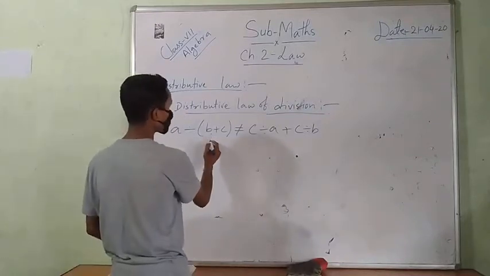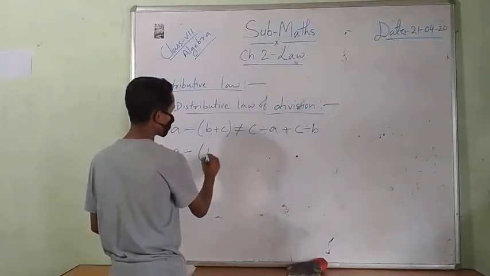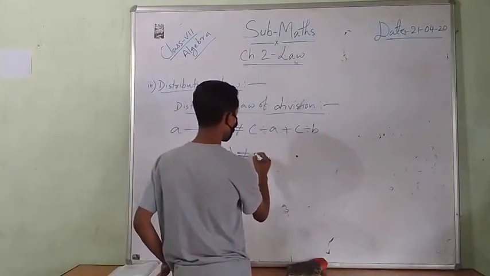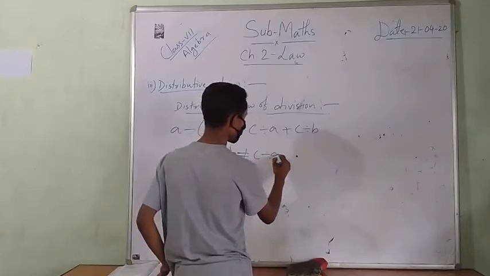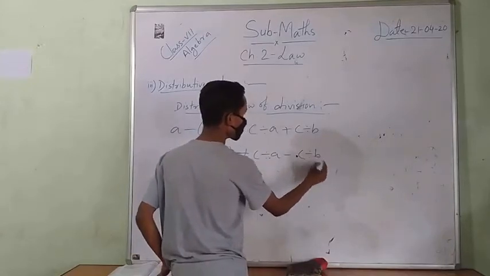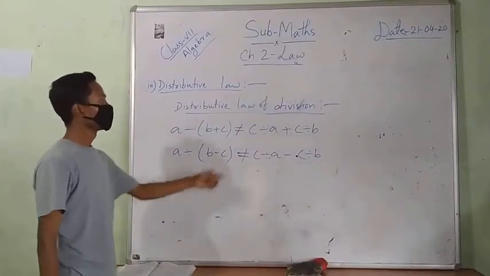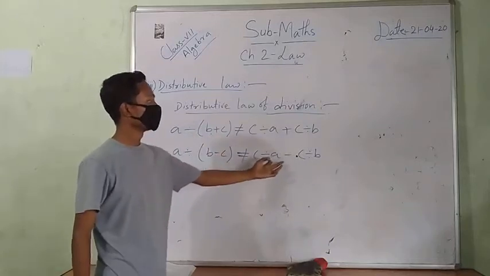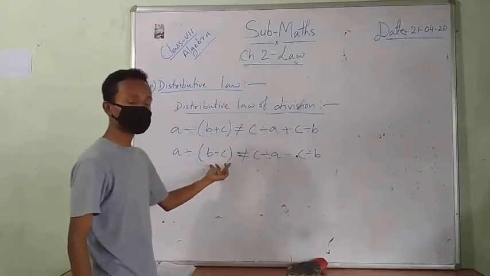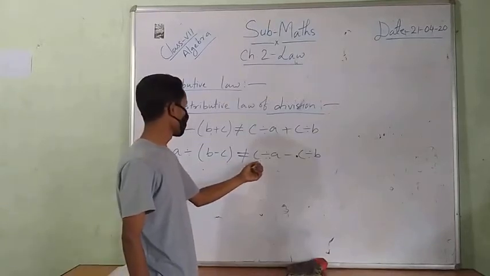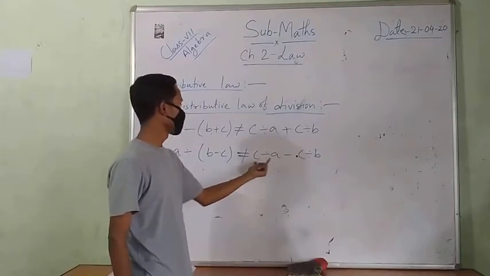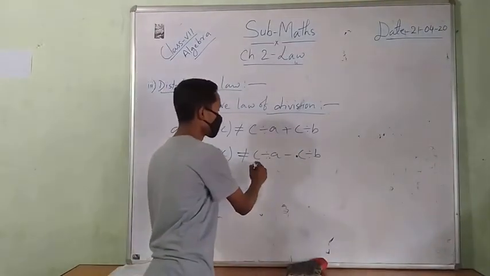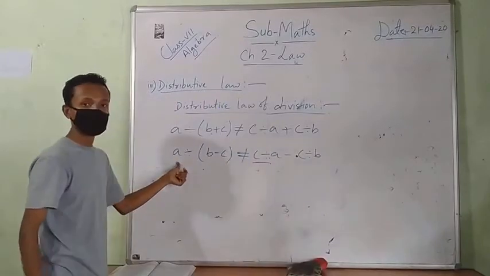And if there is minus, A divided by B minus C is not equal to C divided by A minus C divided by B. It is also the same, only the sign will be different: there is plus and there is minus. A is divided by B minus C. Look at there, C is not divided by A there. Okay.